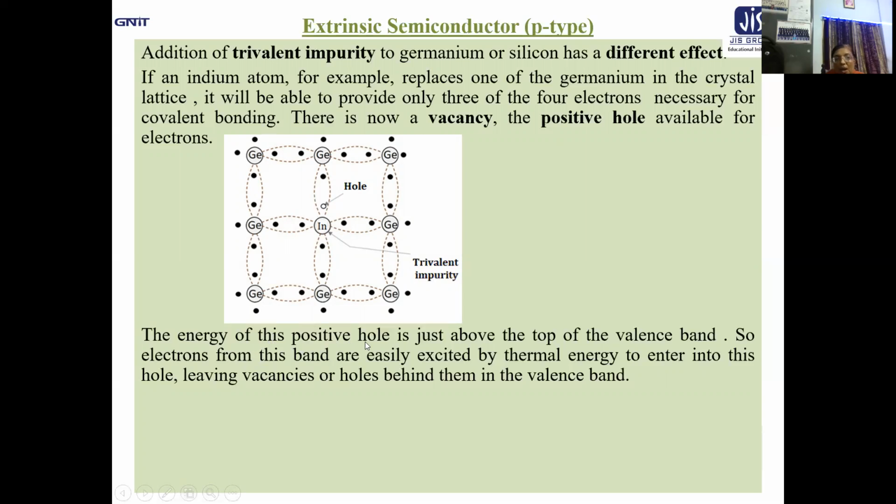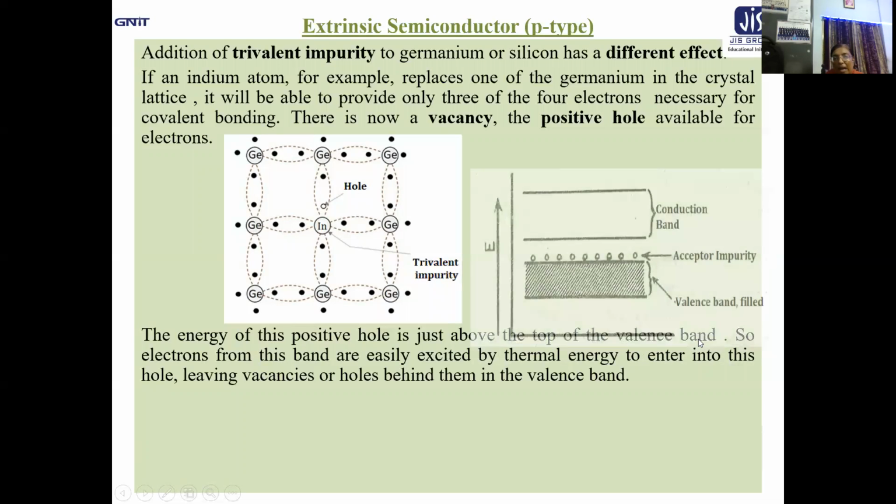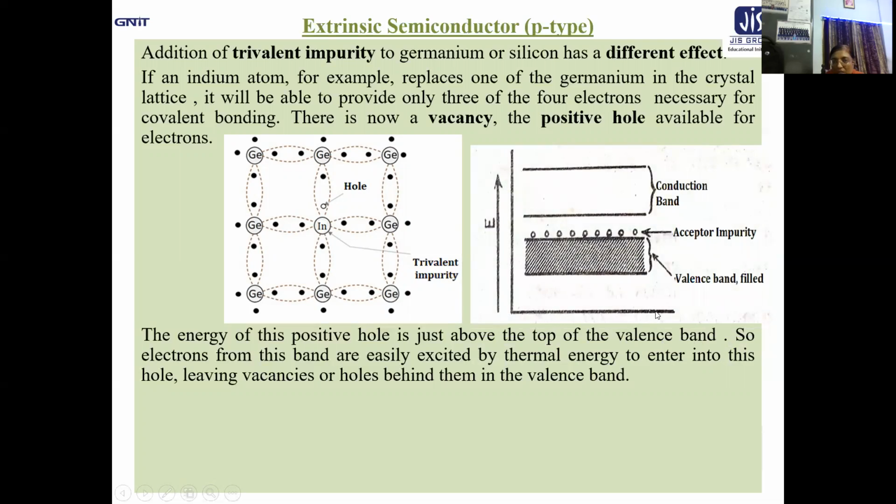The energy of this positive hole, what about that? In the previous case you had excess of electrons, here you have deficit of electron in the form of vacancy or the positive hole. The energy of this positive hole is just above the top of the valence band.